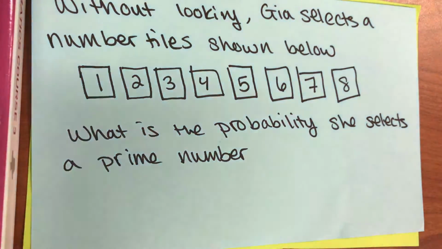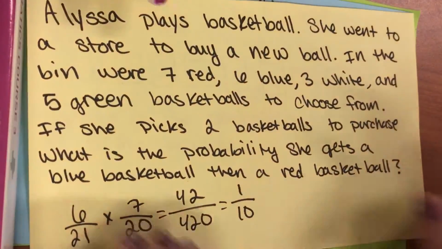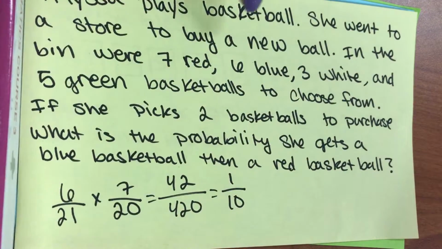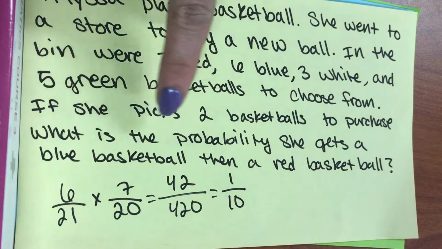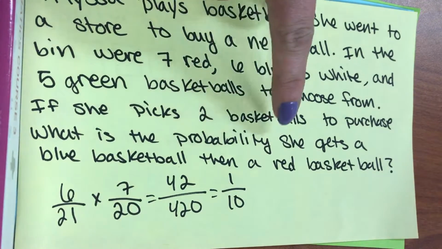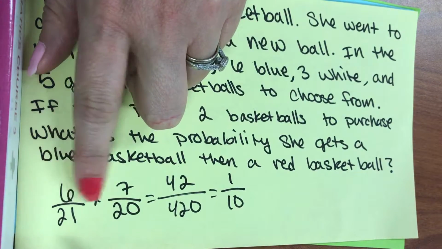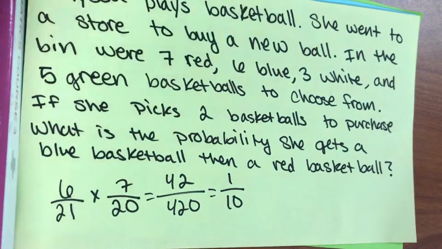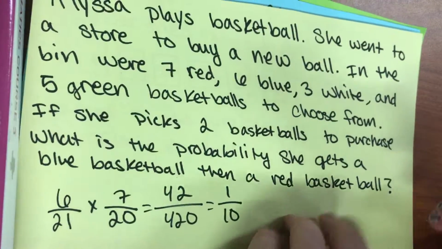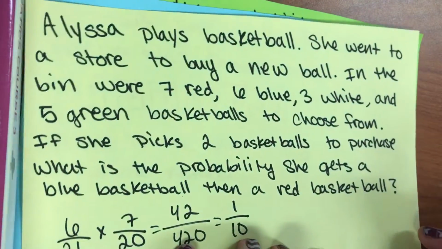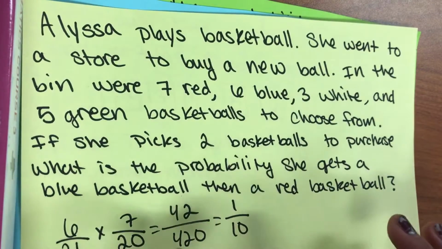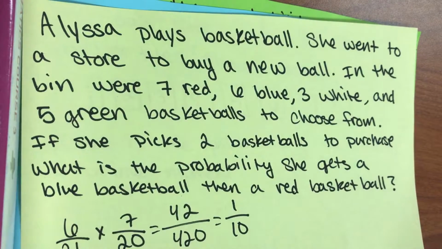Okay, real quick, can we go back to that? Had it said, what's the probability of her getting a blue basketball, putting it back, and then getting a red basketball? It would have stayed at 21, right? Yes. That's the difference between with replacement and without replacement. I wanted to show you what it looked like when it doesn't tell you. It's not going to always tell you, so you had to really read the problem and understand what it was saying.